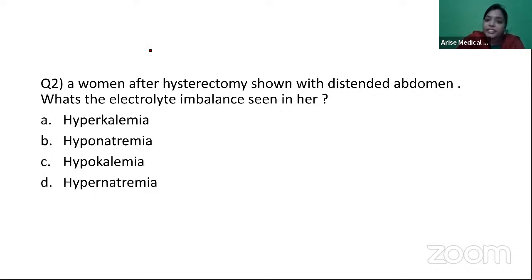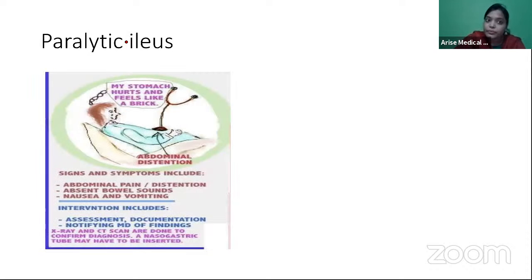A woman after hysterectomy is shown with distended abdomen. What's the electrolyte imbalance seen in her? Post-surgery, the distended abdomen can be due to 2 reasons. One, it can be due to paralytic ileus.